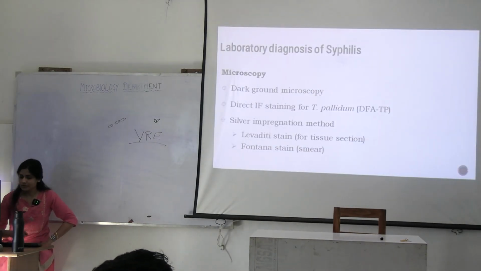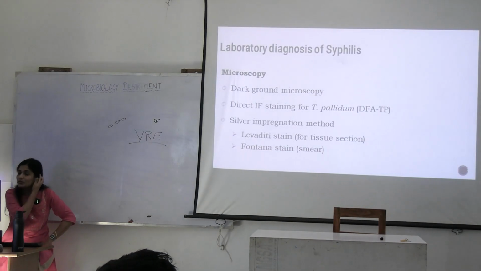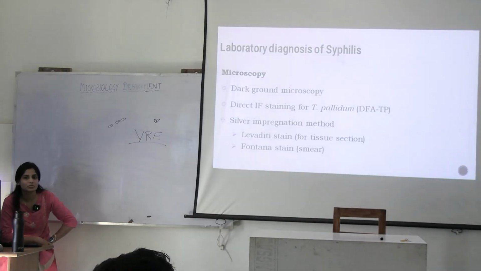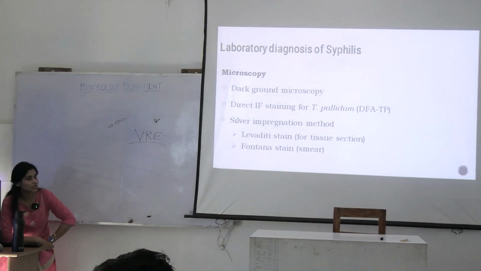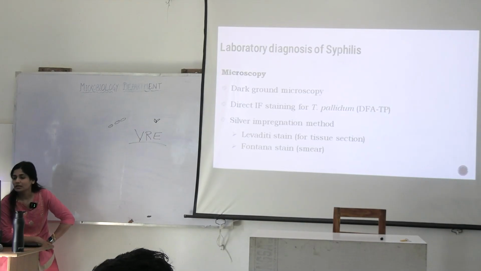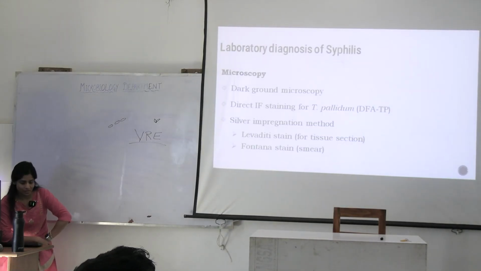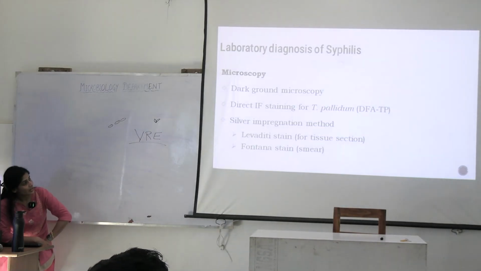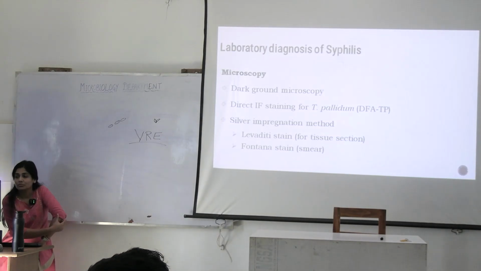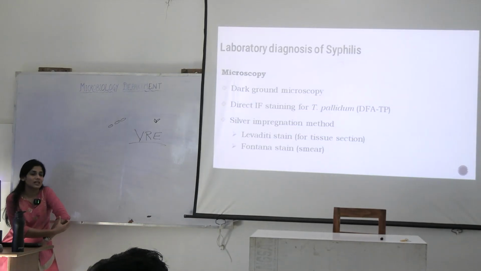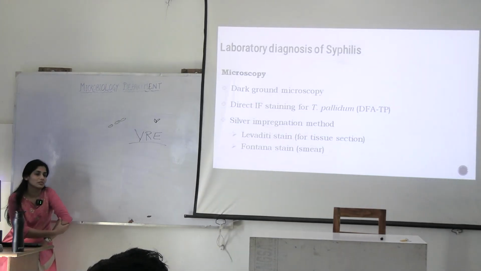How to diagnose syphilis? With the help of dark ground microscopy, you told me, with silver impregnation, right? Then there are two kinds of methods that you can use for this, Levaditi and Fontana stain. But what are we actually doing? You are using serological methods to diagnose.